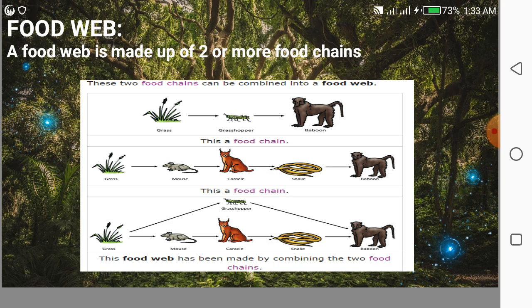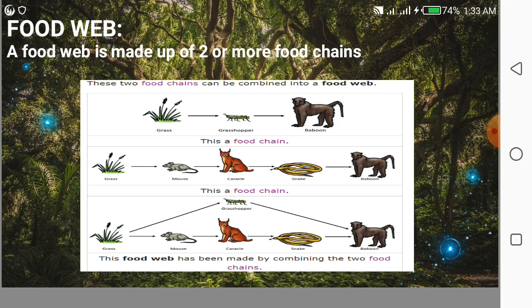Combining two food chains, or more than two food chains together, is known as a food web. So the last one: grass is eaten by the mouse, or it can be eaten by the grasshopper, and the grasshopper can be eaten by the baboon also. The mouse can also eat the grasshopper. So this is a food web in which one thing can be eaten by another also. So combining more than two food chains is known as a food web.